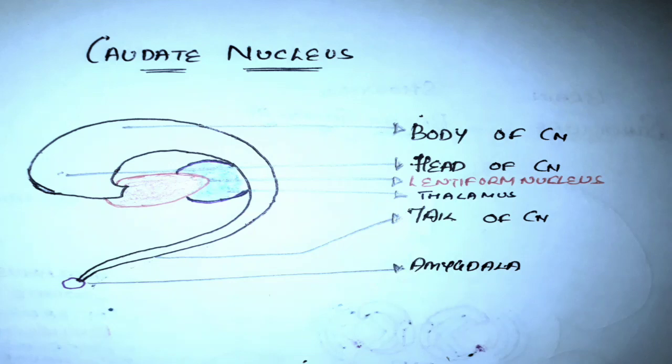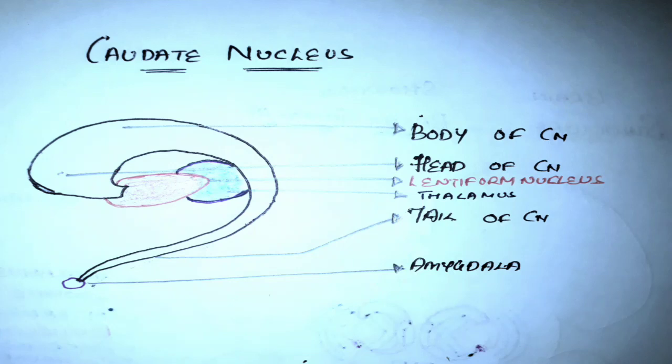Caudate nucleus is an elongated C-shaped nucleus. It lies anterior to thalamus and just lateral to lateral ventricles. It is medial to the internal capsule. It consists of three parts: head, body and tail. Head forms the lateral wall of the lateral ventricle.